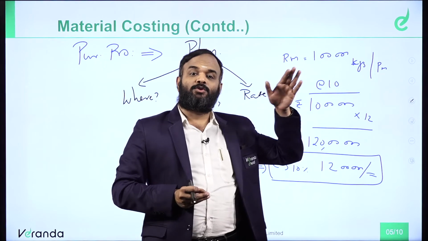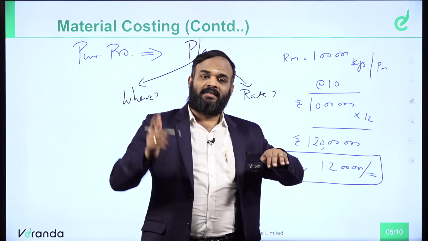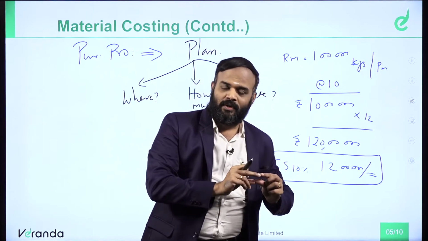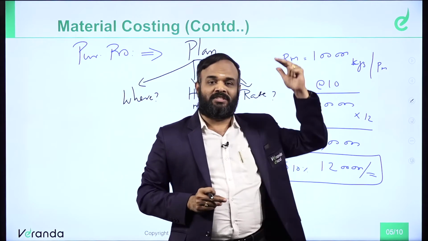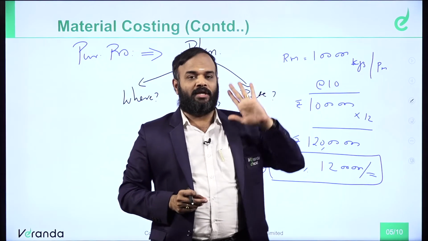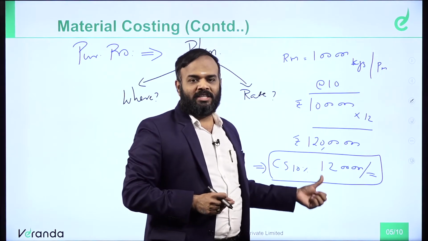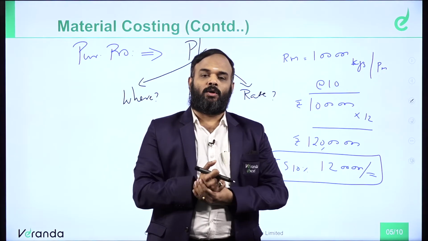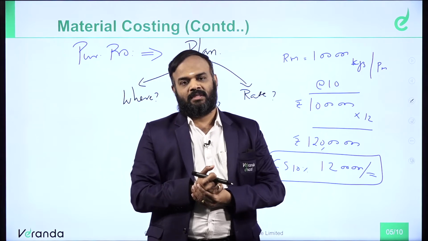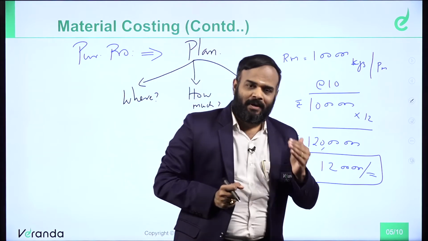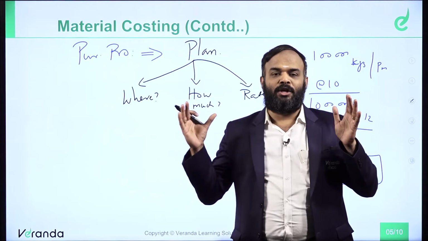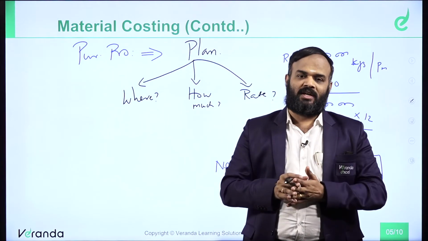If you want to get 12 lakhs profit, think of it as sales minus all costs, only then profit will come. To reach 12 lakhs profit, how much do you have to sell? Huge quantity. But by way of one agreement, one negotiation process, we have saved 12 lakh rupees. Therefore, if I have a proper plan, we can reduce the overall cost of the company.